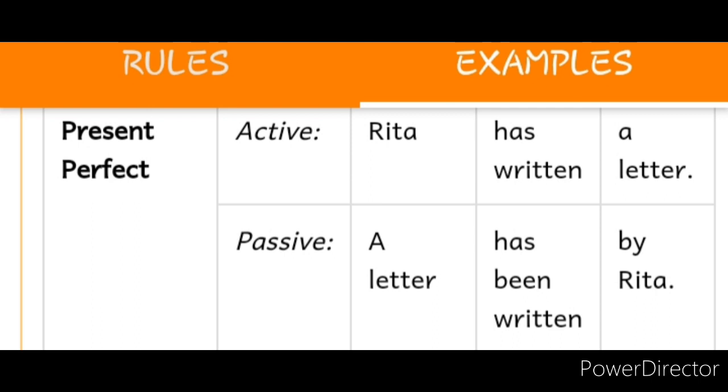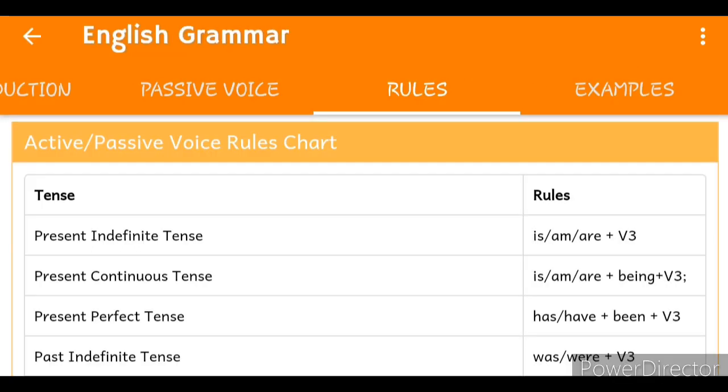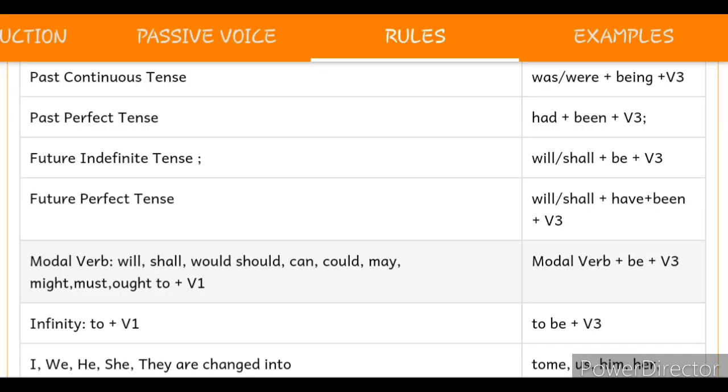So Rita has written a letter. A letter has been written by Rita. A letter, which is the object here in the active voice, will become the subject in the passive voice. We should remember it properly. If we convert an active voice sentence to passive voice, then the object will become the subject in the passive voice.